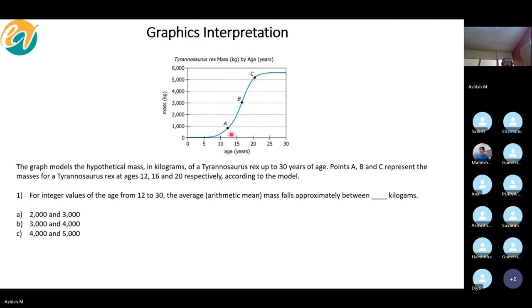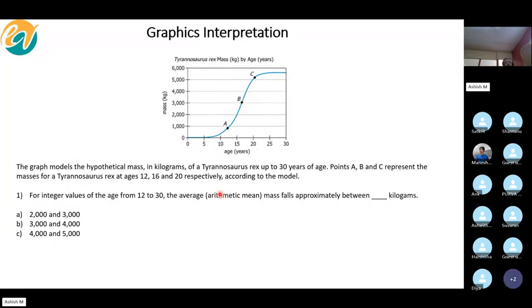And then it starts gaining mass. Now, till about 20 years of age, it has gained the maximum mass. After that, it pretty much remains constant.